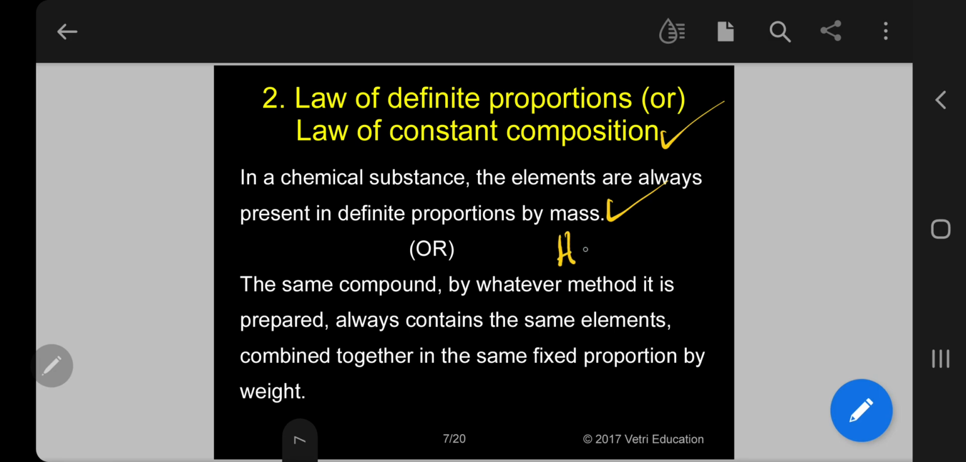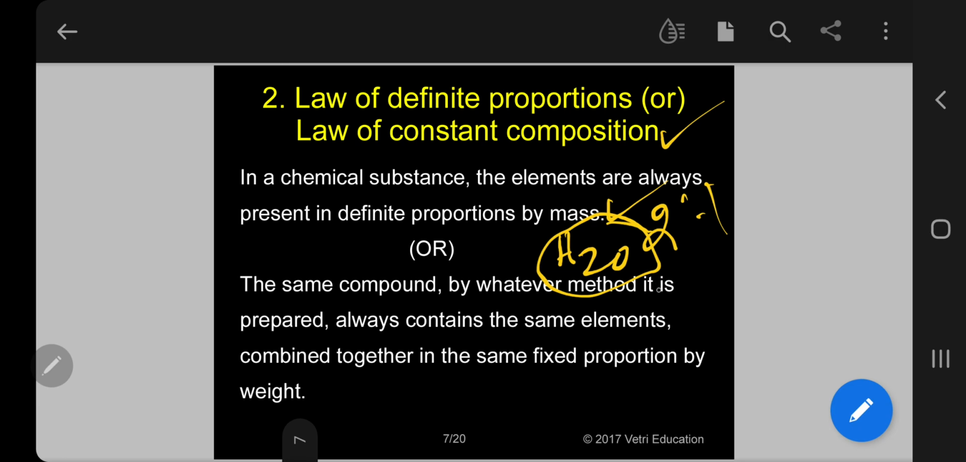Suppose in water formation, always in a chemical substance, in this case water, 2 grams of hydrogen and 16 grams of oxygen will be always present. That is definite proportion, or simply a 2:1 ratio in terms of atoms. 2 atoms of hydrogen and 1 atom of oxygen, that will be always. That is called definite proportion by mass.